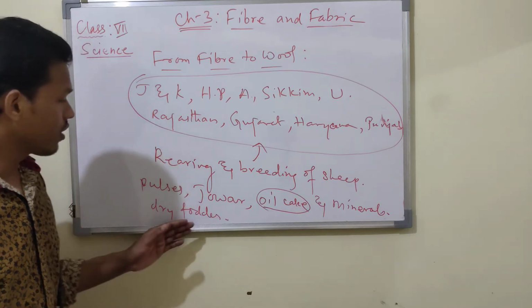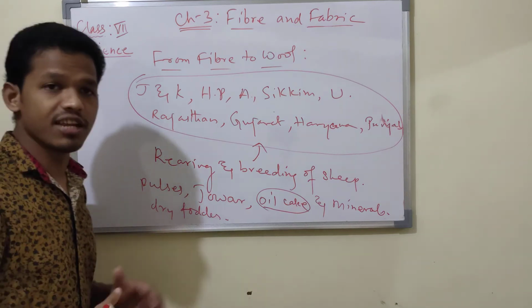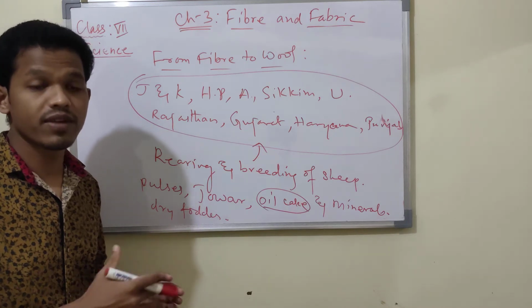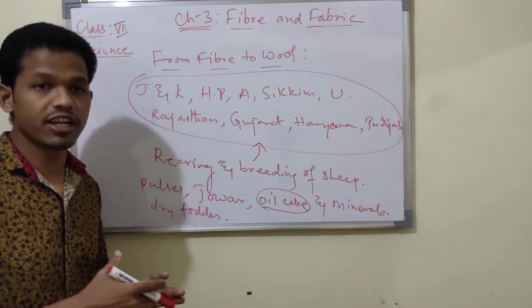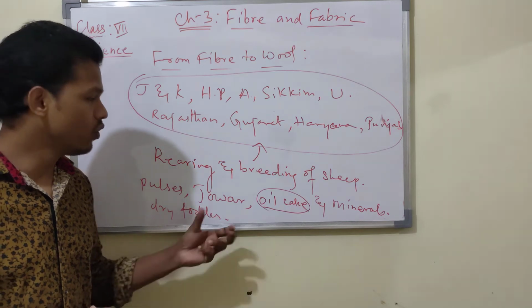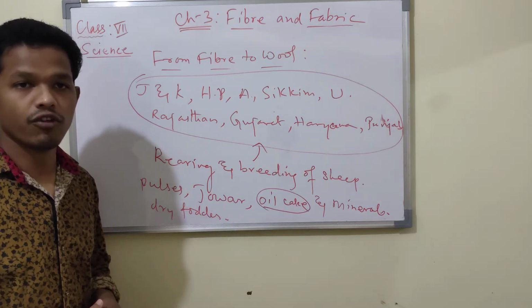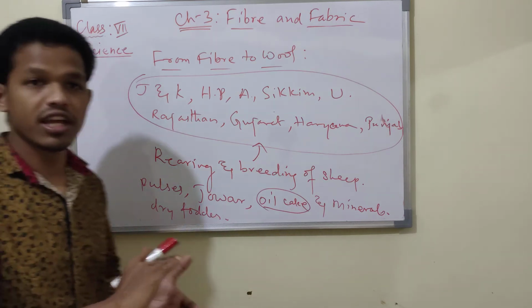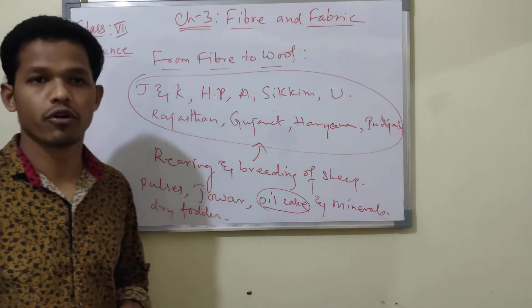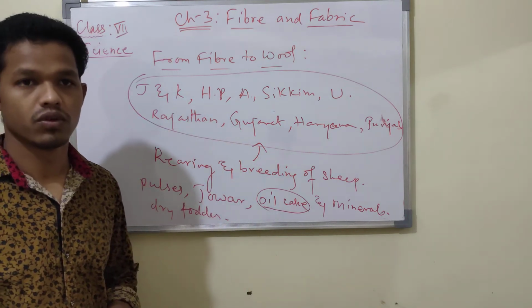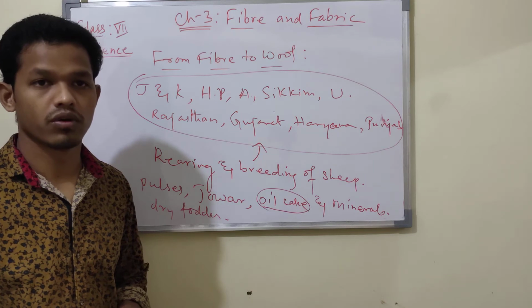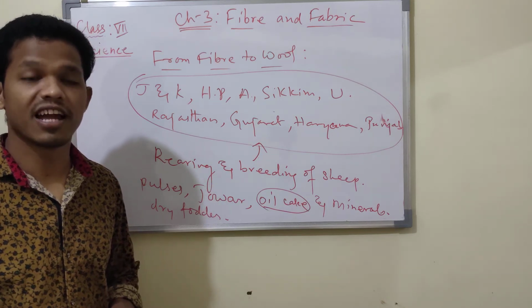After they grow, why do they rear these animals? For obtaining wool fibre. You will find these sheep are covered with a thick coat of hair on their body in a very large quantity.